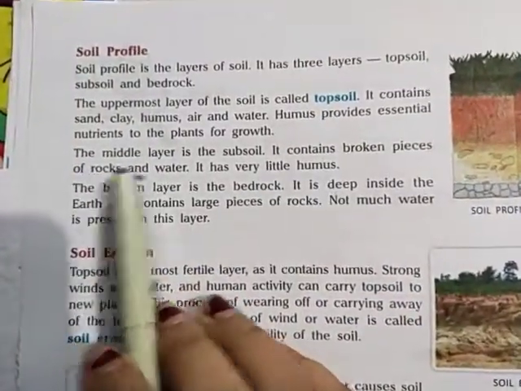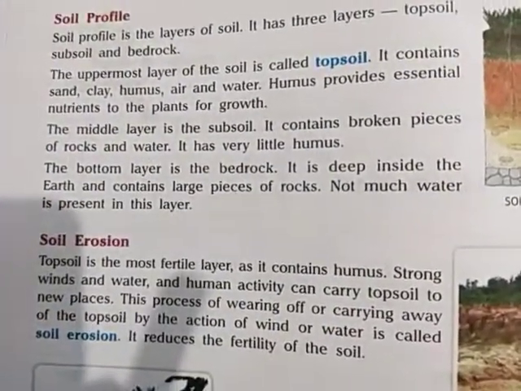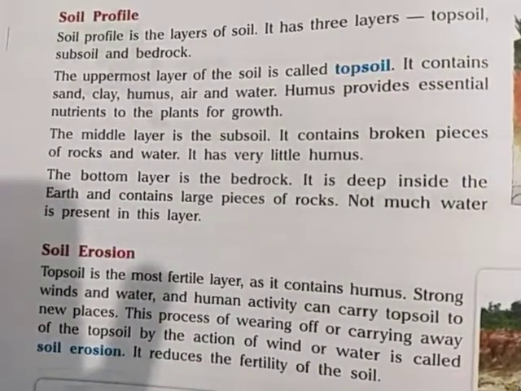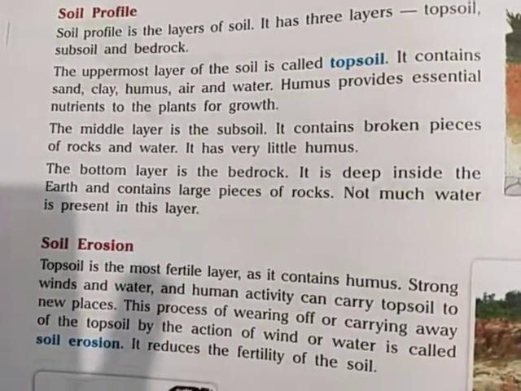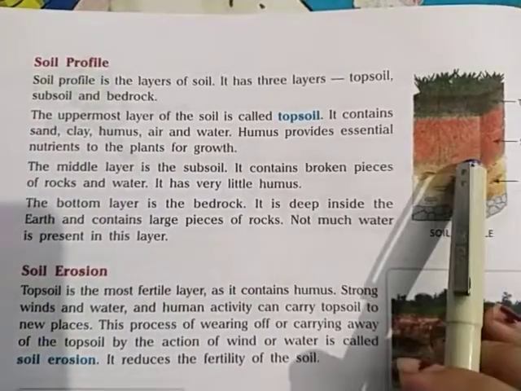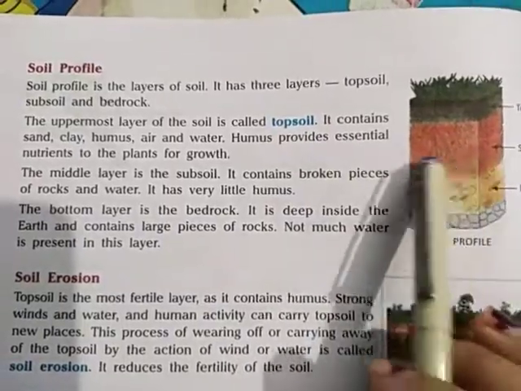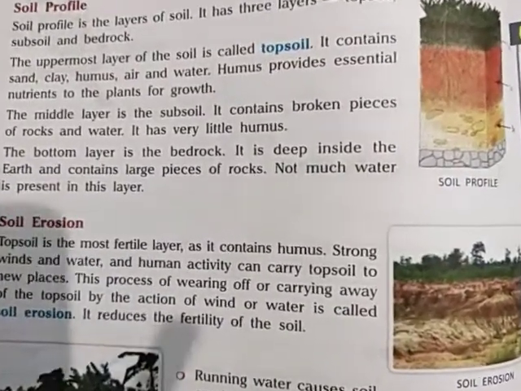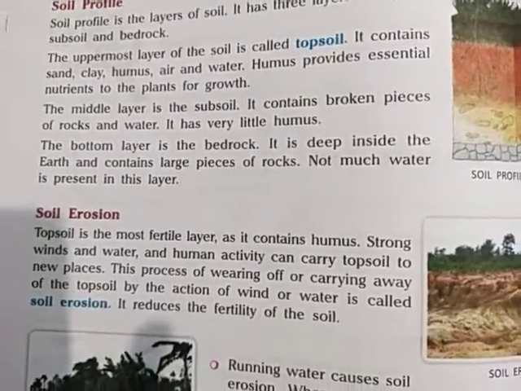Now the middle layer is the subsoil. It contains broken pieces of rocks and water. It has very little humus. The middle layer is known as subsoil, which has smaller broken pieces of rocks and water. But the amount of humus is very less.